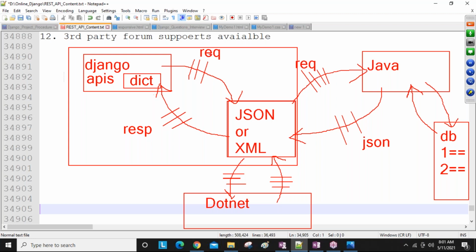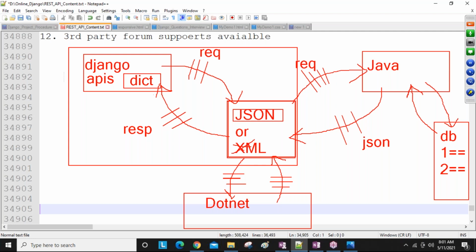For that app-to-app communication purpose, all the languages like Java, .NET, Python, and all other languages require one common language format, that is JSON or XML. In the olden days people used XML, but nowadays only JSON is used. Why is JSON used nowadays? Why not XML? XML has some drawbacks, guys. JSON has a lot of benefits.